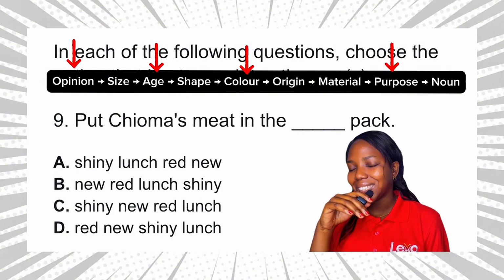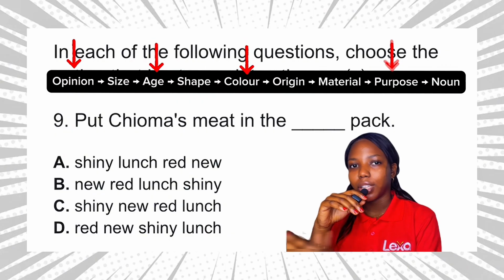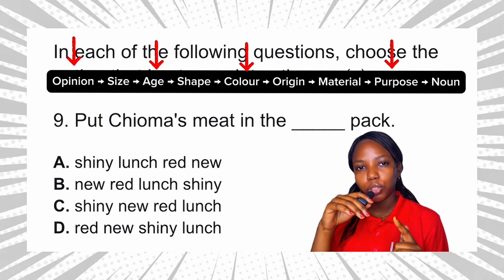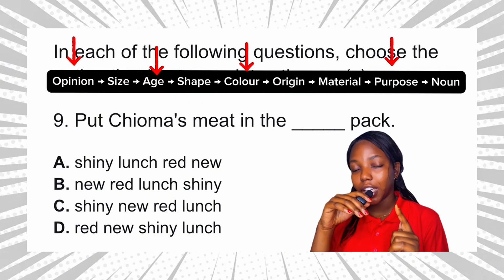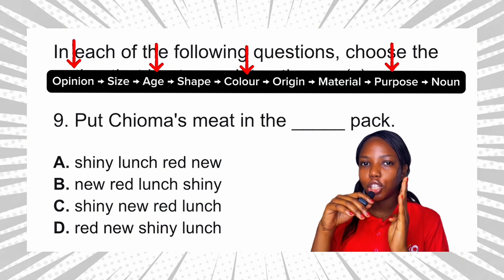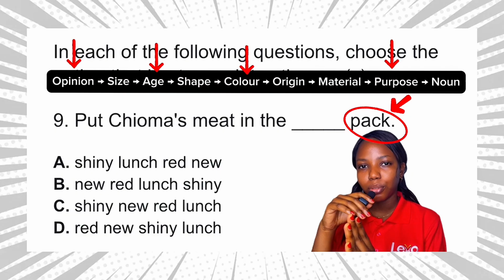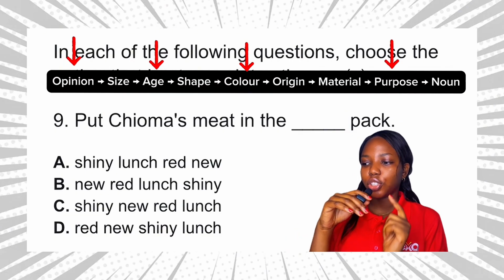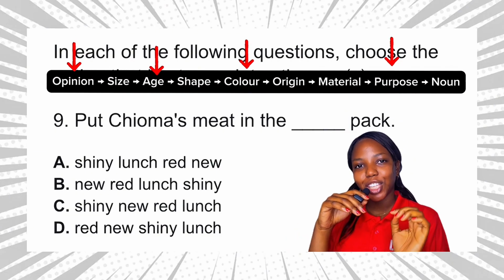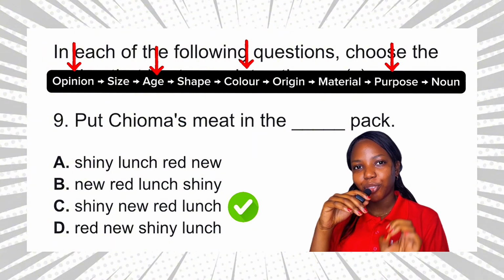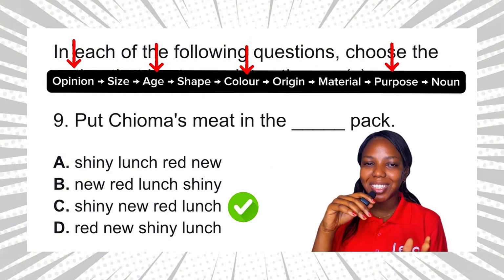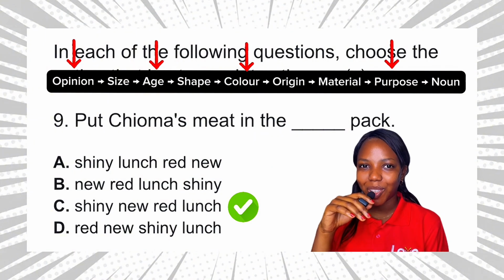The next thing is you want to arrange them correctly. The first is opinion, which is shiny, followed by age, which is new. Then we have color, red, and finally purpose, launch. And then we have the noun, park. So: shiny new red launch park. So option C is the final answer to this question.